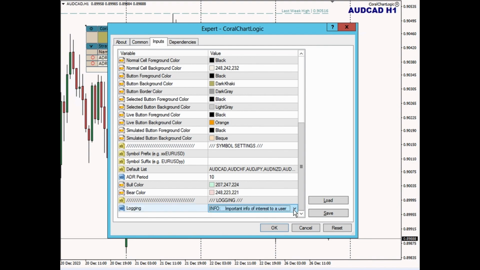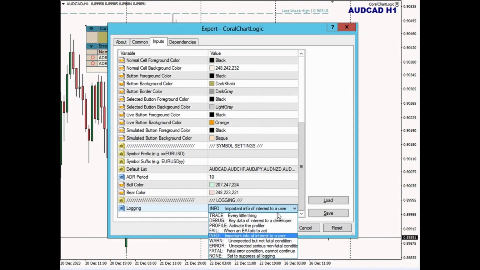So logging gives you a lot of control over how much information is going to be written to the log. If you're confused about what's happening with the EA, if it's not behaving right, if you want to verify the data, if you want to troubleshoot something, then it might be useful to have a lot of information written to the log.